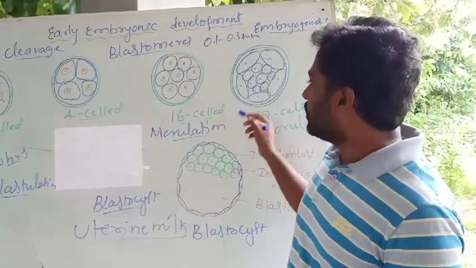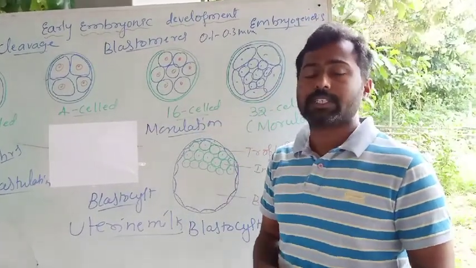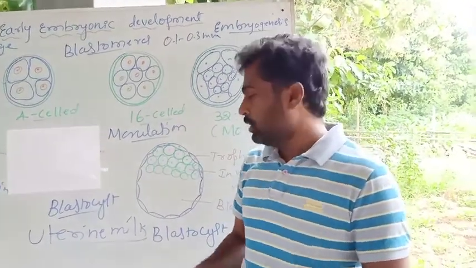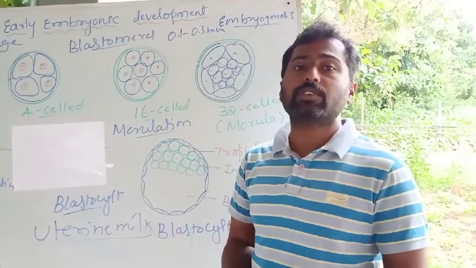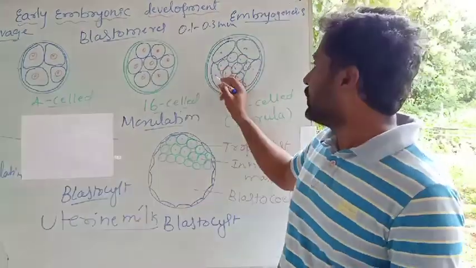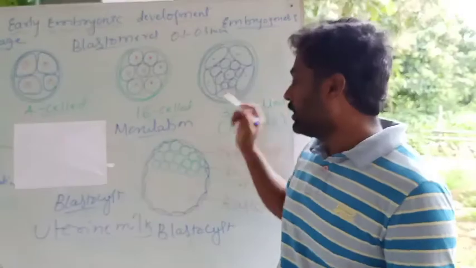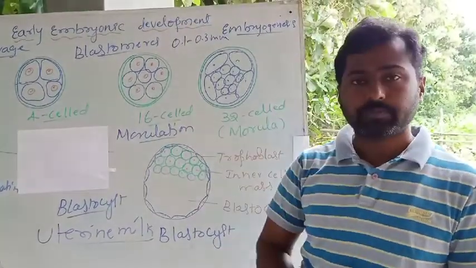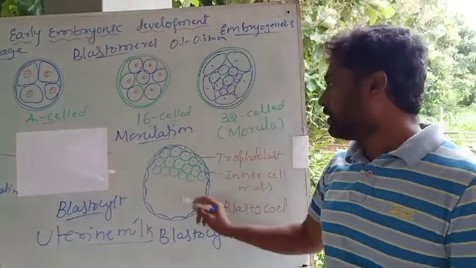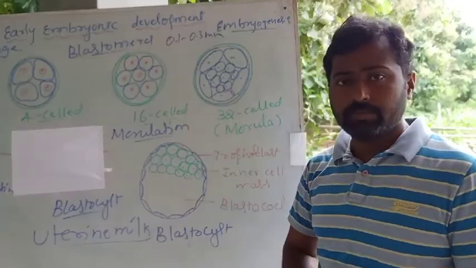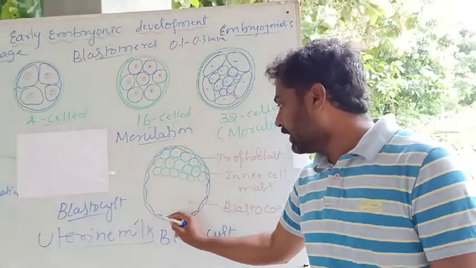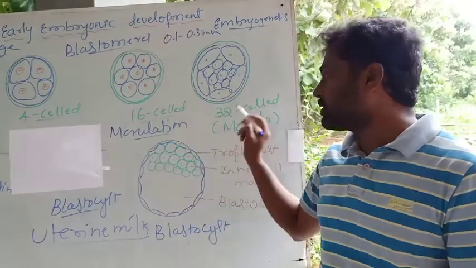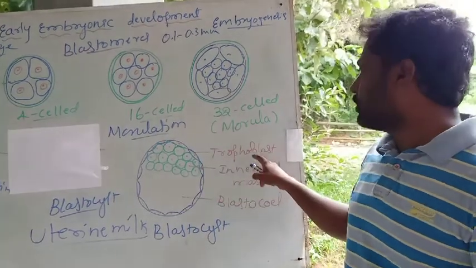Okay. So once the morula enters into the uterus, it starts absorbing the nutrients from the endometrial layer, and also from the uterine milk. Gradually the outer cells or the peripheral cells found in the morula get flattened and elongated. You can observe here in the diagram, the outer cells, by absorbing the nutrition, get flattened and elongated. The flat cells produced on the outer side are what is called trophoblast.